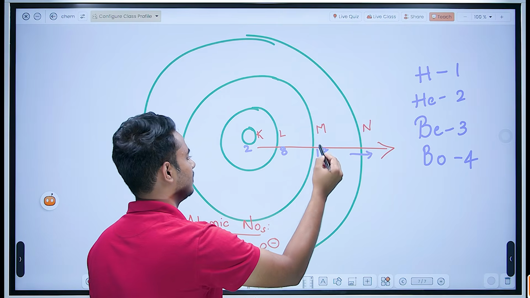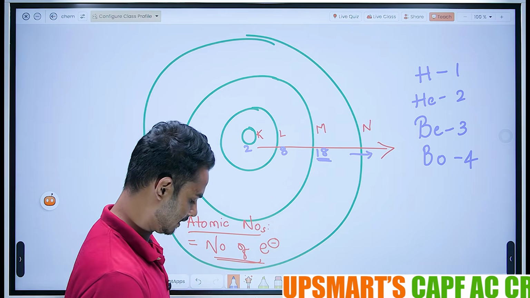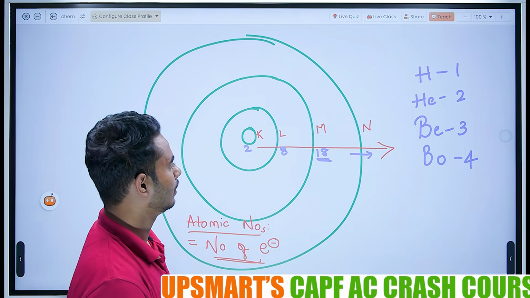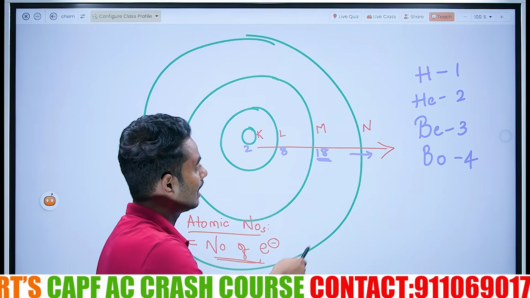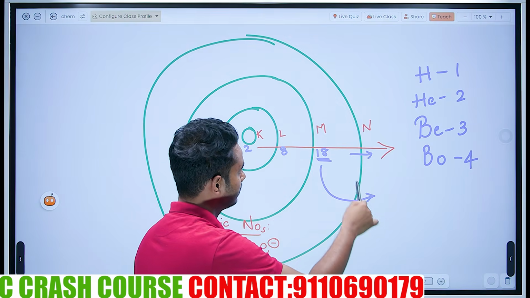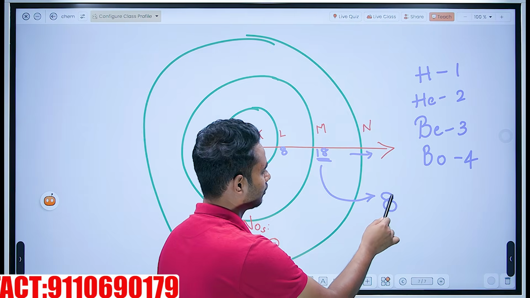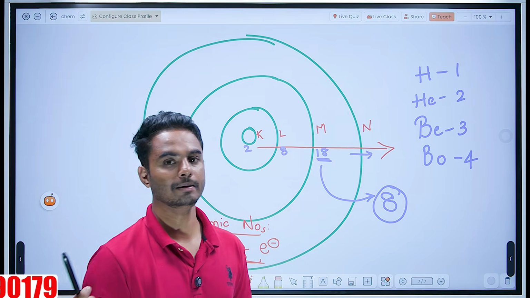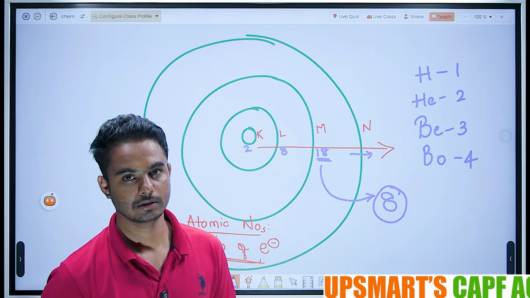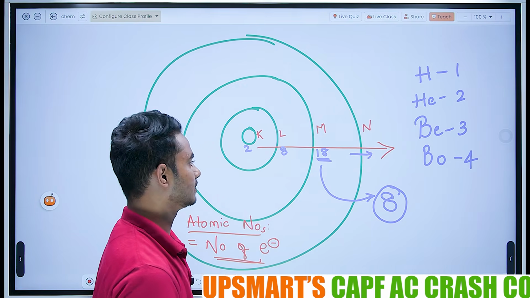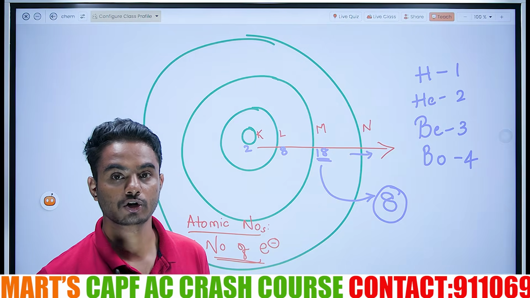This is at max enough for you. K, L, M, N. 2, 8, 18. But until the 20th atomic number, the M shell usually can cater only 8 electrons. Beyond the atomic number of 20, it can usually cater 18 electrons. Now, this 2, 8, 8, 18 will determine the electronic configuration.